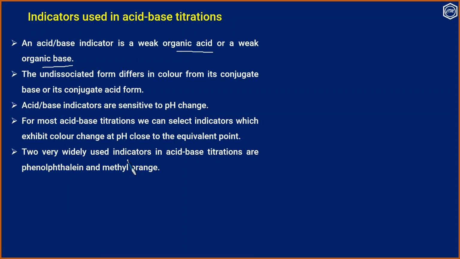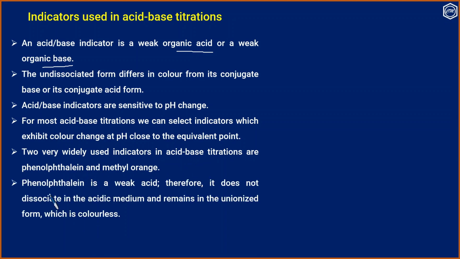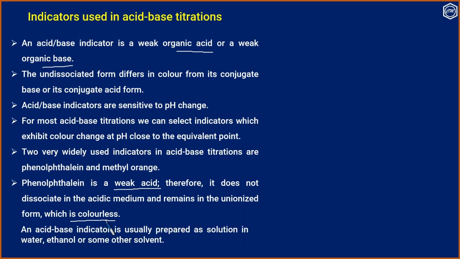Two very widely used indicators in acid-base titrations are phenolphthalein and methyl orange. Phenolphthalein is a weak acid. Therefore, it does not dissociate in acidic medium and remains in the unionized form, which is colorless.